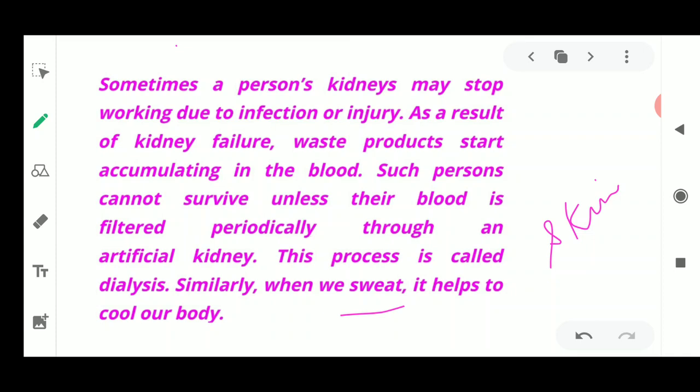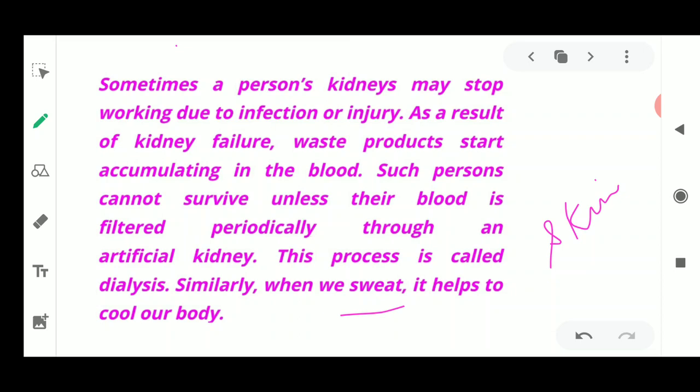Now, what is the need of dialysis? Dialysis is the process by which we filter the blood artificially. Please remember this: it filters the blood artificially. It is done outside the body, with the help of various machines. All these are the ways by which waste should not remain inside the body of a person.